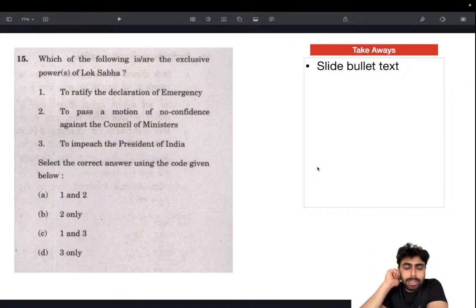We'll approach it logically. We know that Lok Sabha is the only house that deals with the confidence of government, the no-confidence, everything. So this is an exclusive power of Lok Sabha because they are the ones directly elected and they are the ones holding the ministries. Not just ministries, they are the ones forming the government. So the no-confidence or the confidence motions are presented in Lok Sabha only.